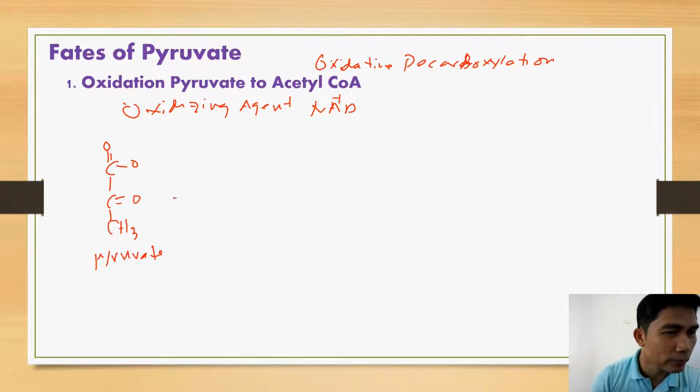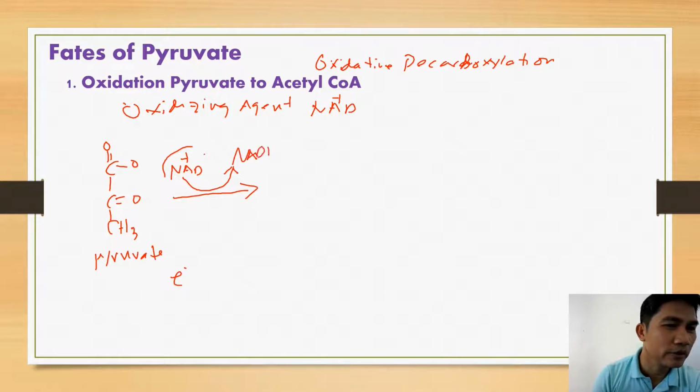Now, the pyruvate will undergo oxidation, mainly, as I said, by the participation of NAD+. So since this is oxidation, electrons are released. These electrons are captured by the NAD+. So therefore, the NAD+ will be reduced into NADH. This carboxyl group here is released as carbon dioxide. So let's just write here CO2.